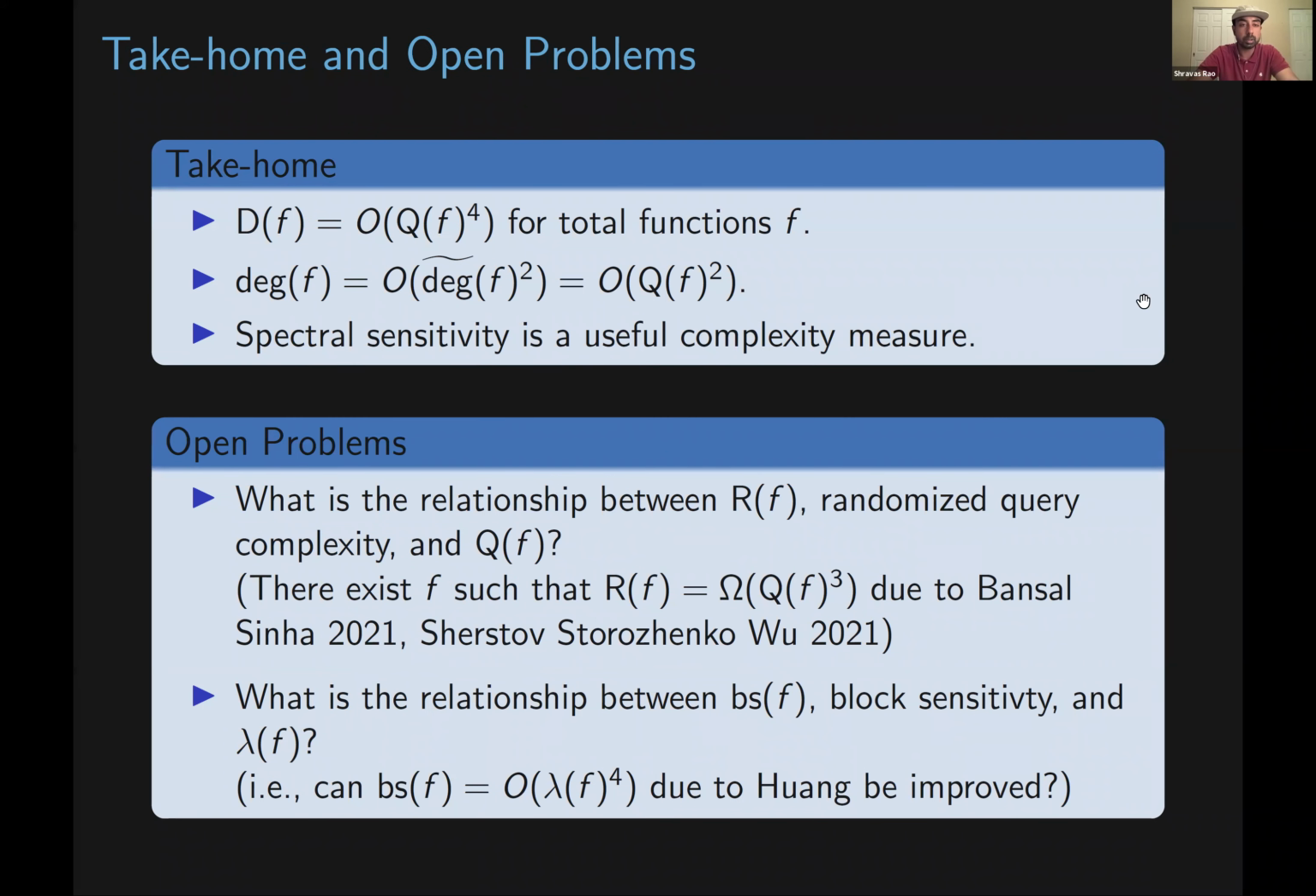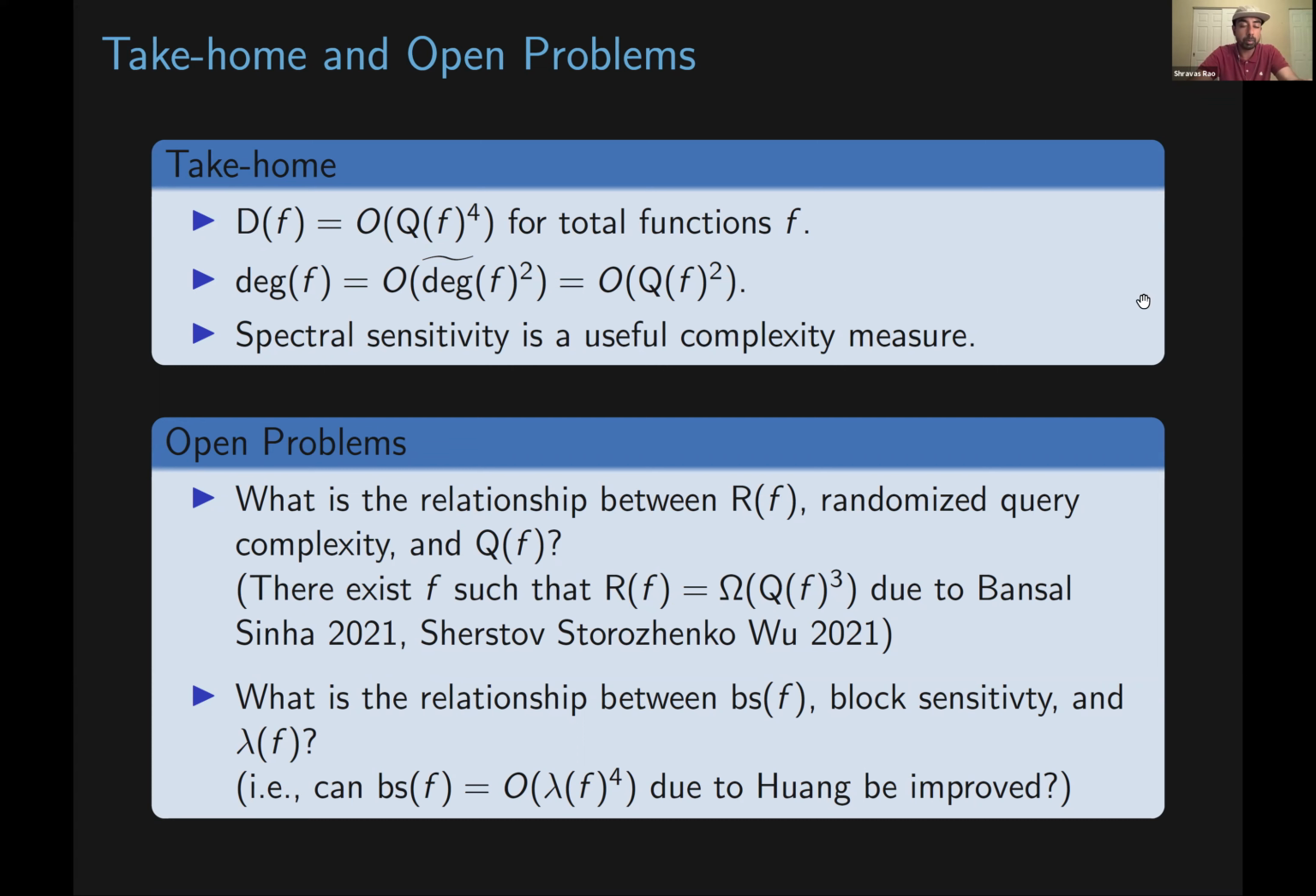Cool. So just a few quick take-home messages. We show that the deterministic query complexity of f is bounded above by the quantum query complexity of f to the 4th for total functions f. We also show that the degree of f is bounded above by the approximate degree of f squared.